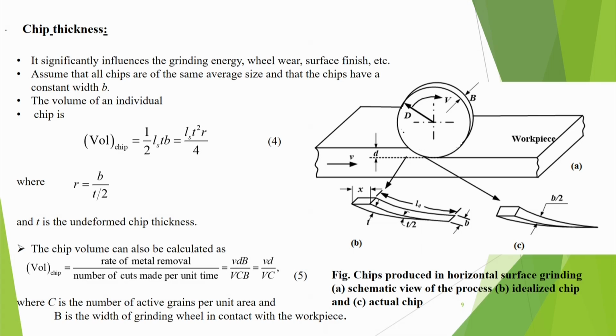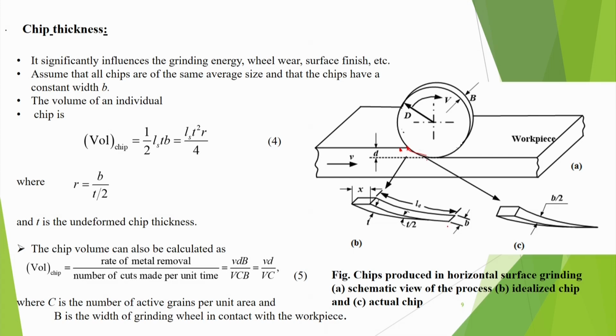Chip thickness significantly influences the grinding energy, wheel wear and surface finish, etc. We assume that all chips are of the same average size, that means width wise it is the same. Suppose the wheel is there, so width wise it is the same, and chips have constant width B. Now, consider the volume of an individual chip. Suppose we are cutting, you see that the chip thickness is gradually increasing. You can see that here it is cutting like an arc, from here to here. It is moving also. So here it is not cutting much material, but when it has moved, this point has gone here, so here the thickness is much more.